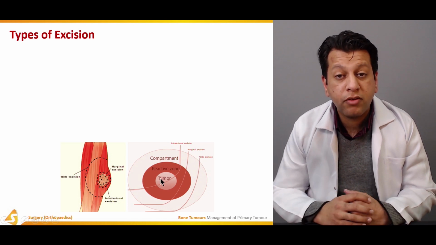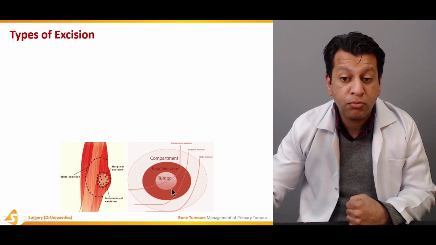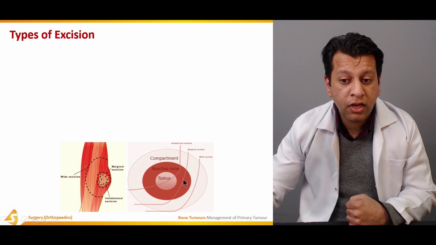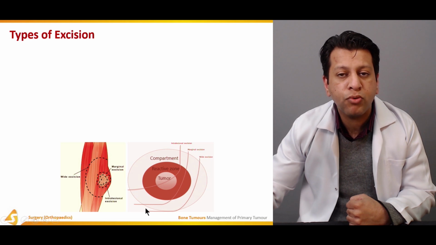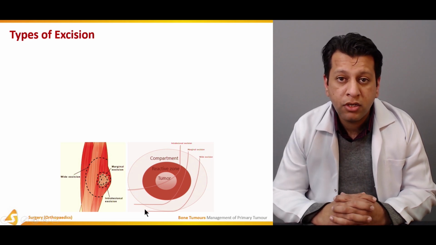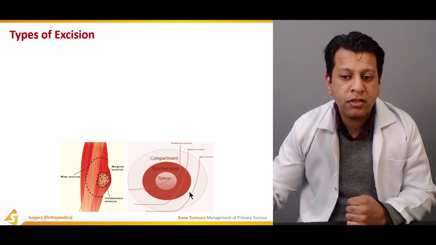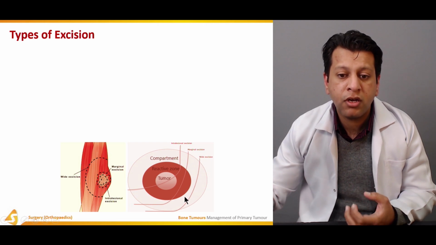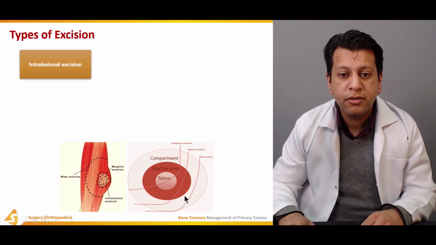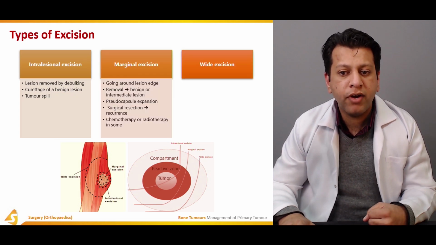If it is a benign aggressive disease, usually there is an associated reactive zone or pseudocapsule formed around the tumor. If the whole of the tumor is removed along with some part of the reactive zone, this is called marginal. But when we take a chunk of normal tissue, so that the margins, once reviewed by the histopathologist, are free of the tumor, that is when we are talking about wide local resection or wide excision. As I just told you, intralesional, marginal, and wide local resection.